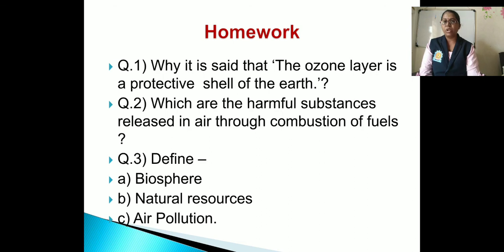Now write down your homework. What is your homework? The first one is, why is it said that the ozone layer is the protective shell of the earth? As we discussed, you have to write that in your homework. The second question: which are the harmful substances released in the air through combustion of fuel? And the third question: define biosphere, natural resources, air pollution. These three questions you have to write in your homework.